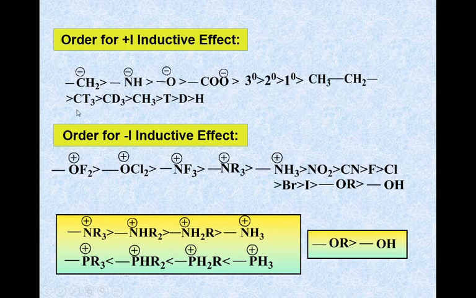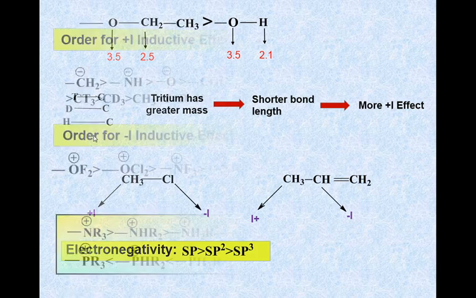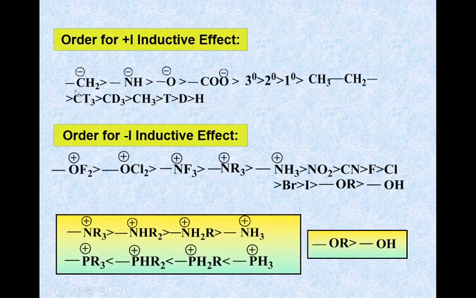Here we write CT3 greater than CD3 greater than CH3, that is, tritium has greater electron donating tendency than deuterium than hydrogen. This is because tritium has greater mass than deuterium and hydrogen, therefore the bond length is shorter and it shows more plus I effect. Therefore CT3 donates more than CD3 than CH3, so we write CT3 first, then CD3, CH3.